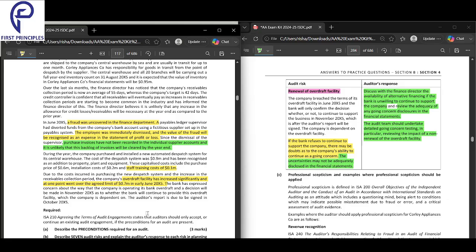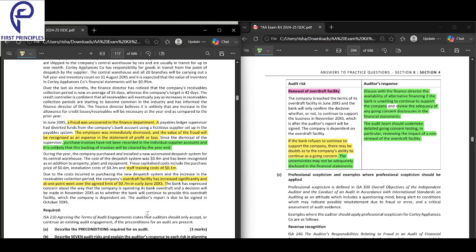So what you should do is discuss with the management the availability of alternative finance. If the bank is unwilling to support the company, discuss with the management, can they figure out something, can they get money from somewhere else. If not, you start reviewing the adequacy of going concern disclosures. Has it been made? And second, you do detailed going concern testing. What do you think? Will the company survive or not the next 12 months?